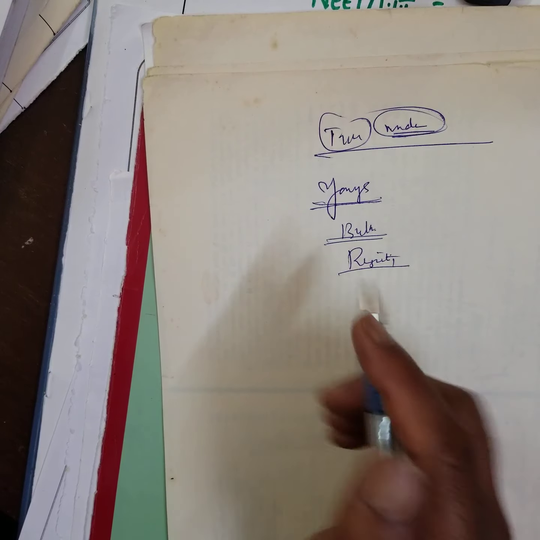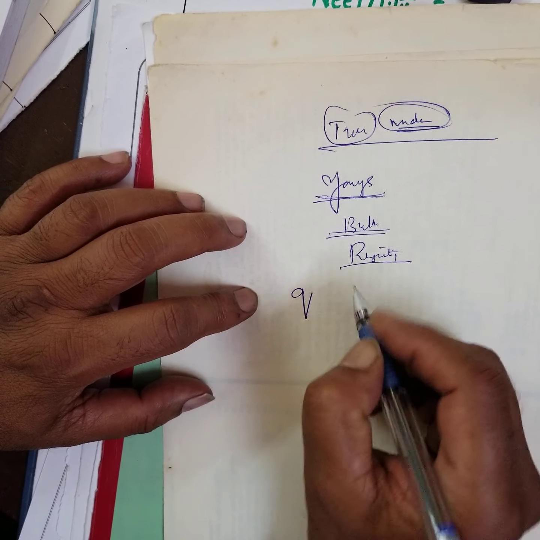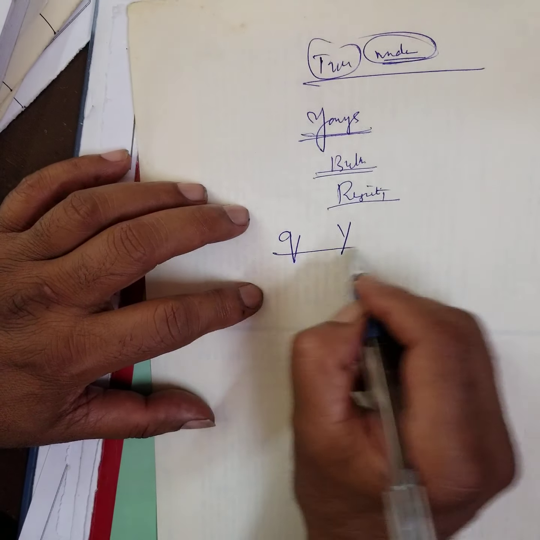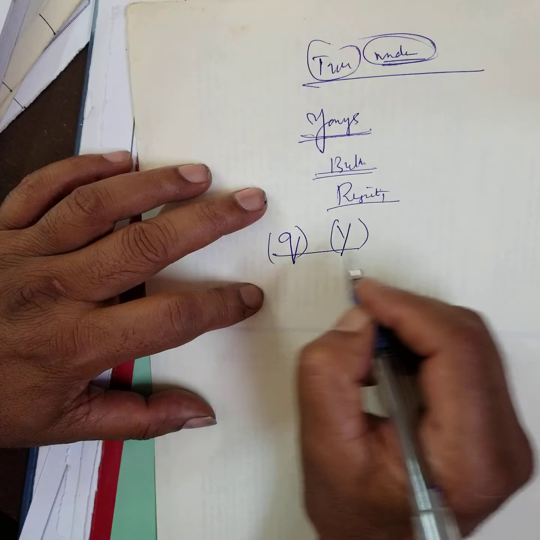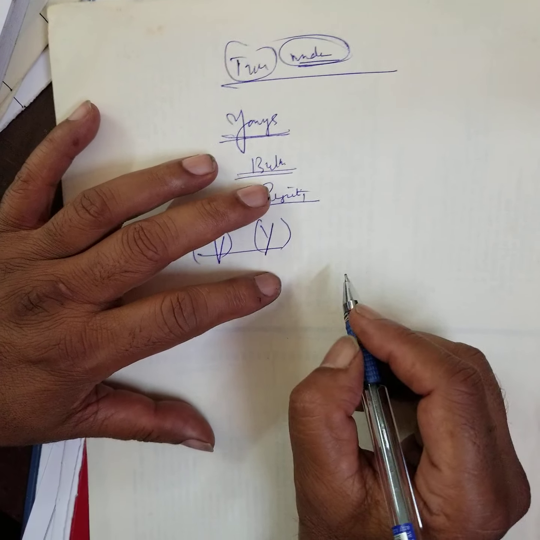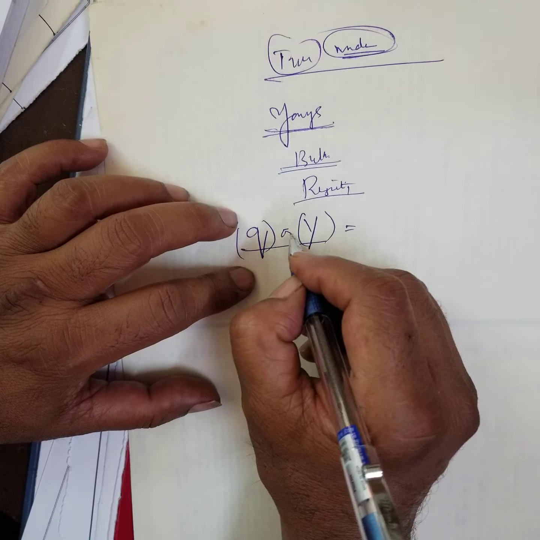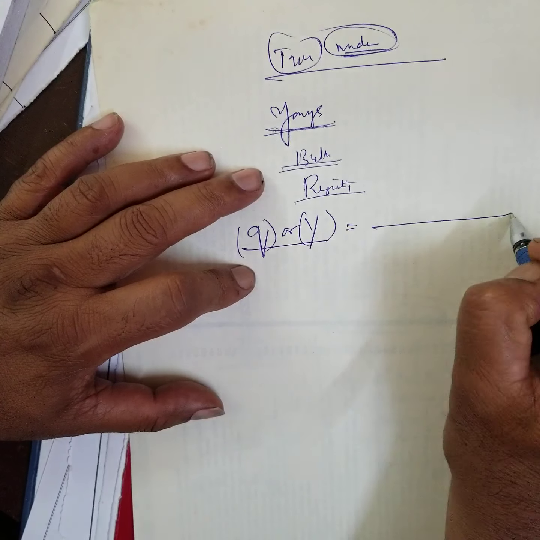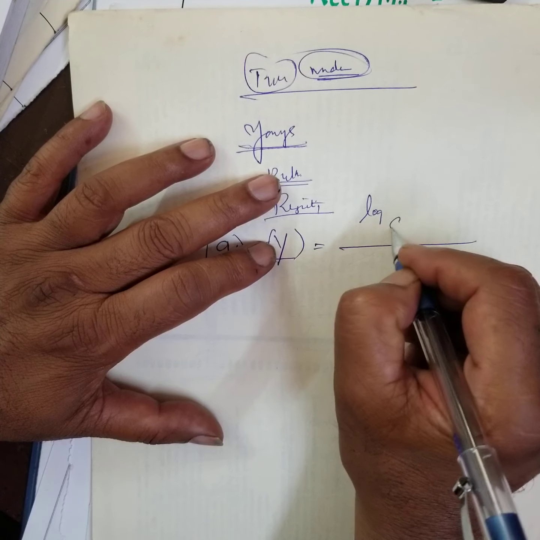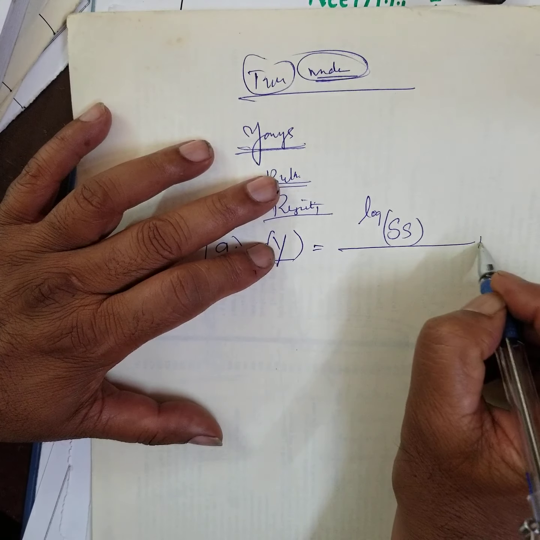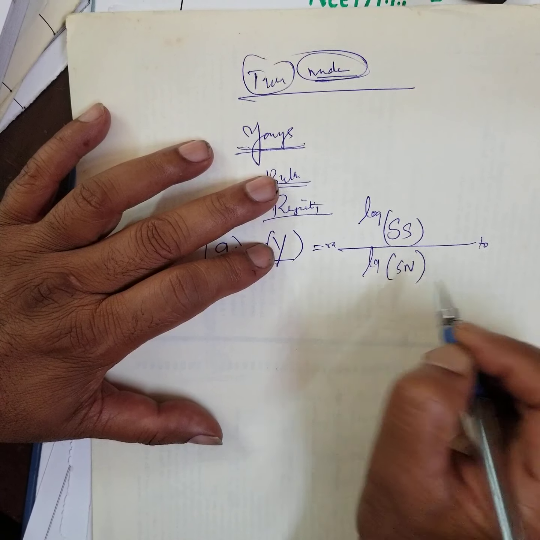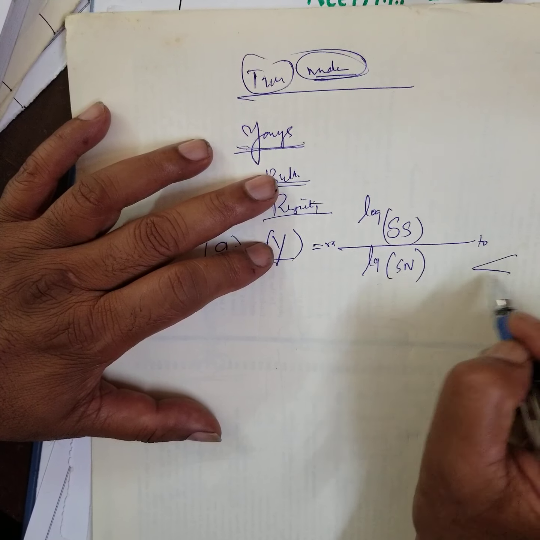Now, what is Young's modulus? Sometimes Q, some textbooks write Y. This is elasticity of length. Young's modulus is also called elasticity of length. It is defined as the ratio of longitudinal stress to the longitudinal strain, but within the elastic limit.